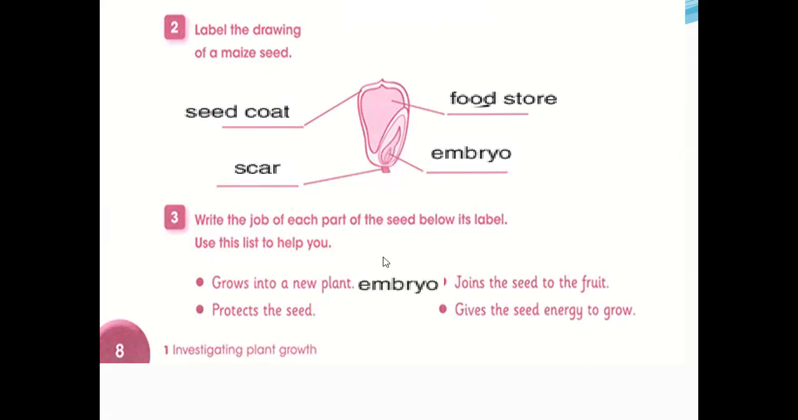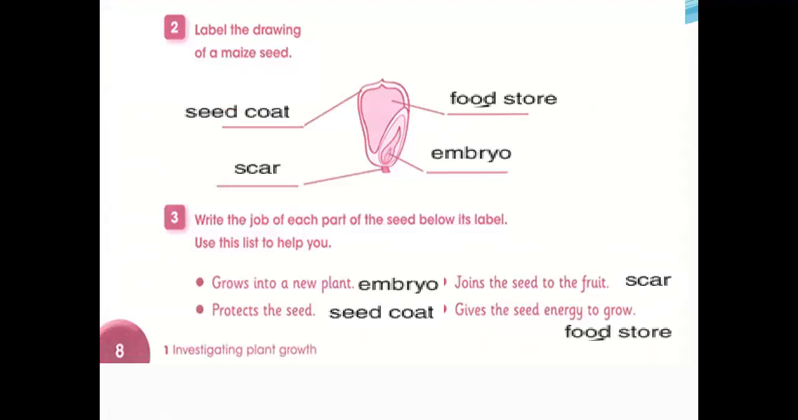And then, join the seed to the fruit. Scar, this one. The scar helps to join the seed with the fruit. Protect the seed. You know this. The seed coat protects the seed, and what gives the seed energy to grow? Food. So you can write food store.